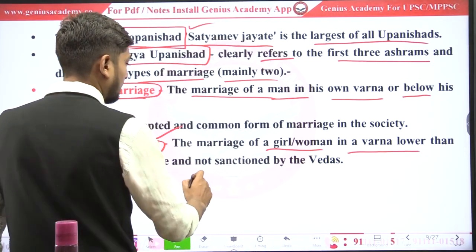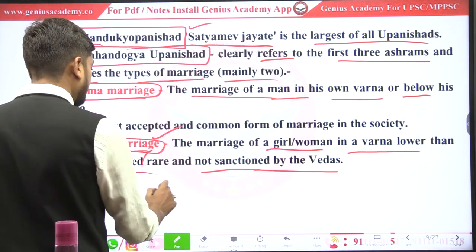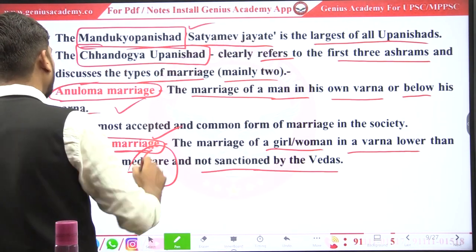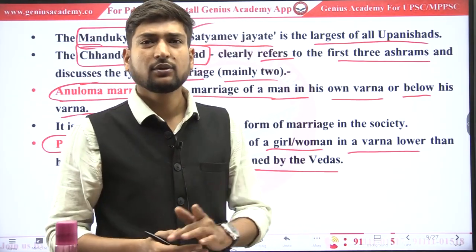So because that is not sanctioned by the Vedas, and it is rare. But Anulom Vivah, it was not rare. People used to follow this.